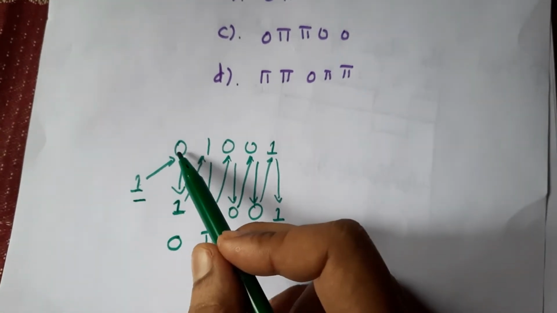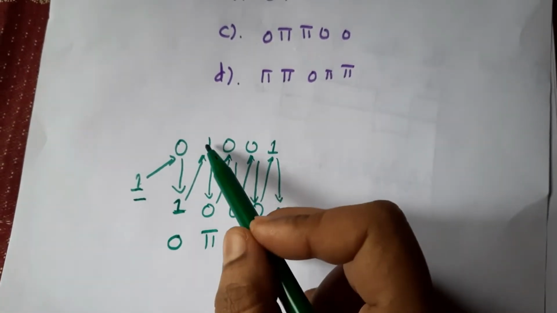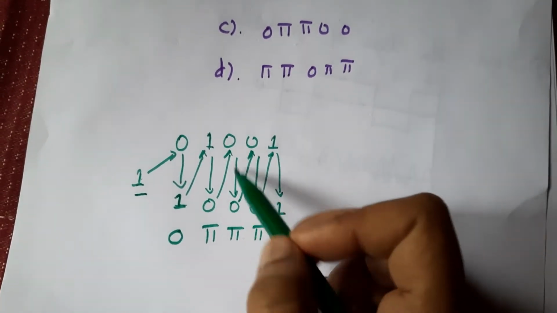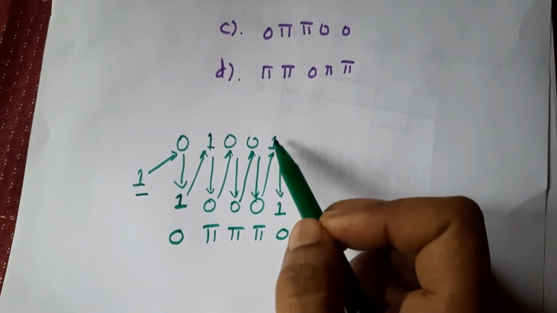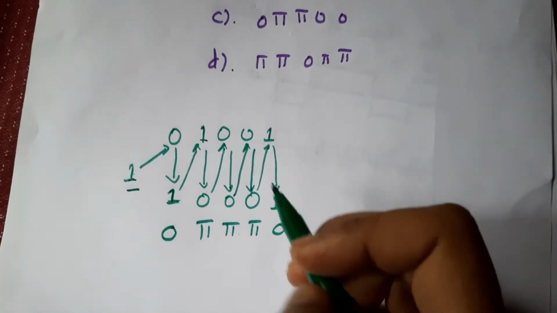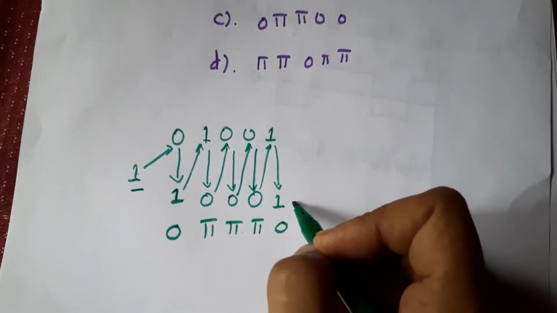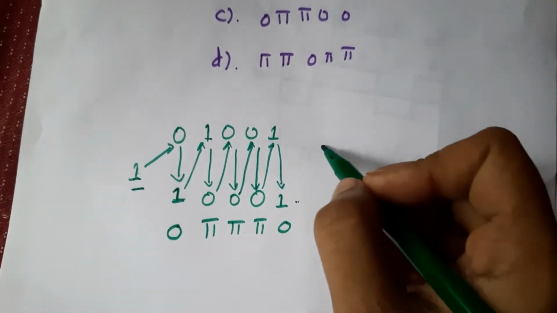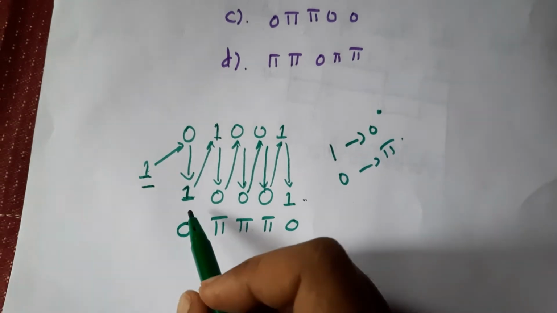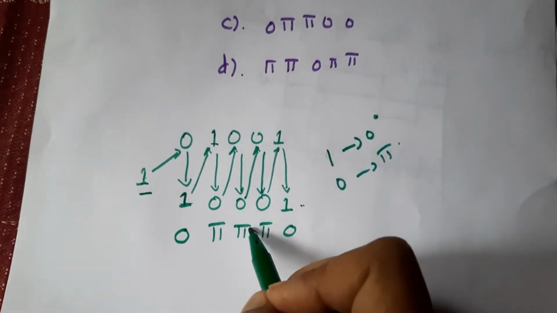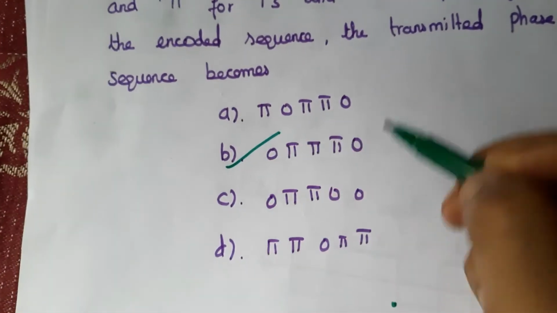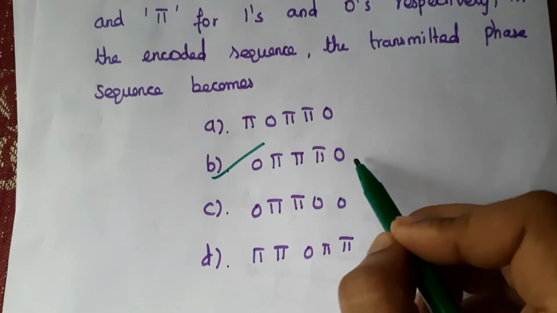So 1 XOR 0 is 0, then 0 XOR 1 is 1, and so on, giving the encoded bits. A 1 is 0 degree and a 0 is pi, so assigning the values gives 0 pi pi pi 0. So here the answer is B, 0 pi pi pi 0.